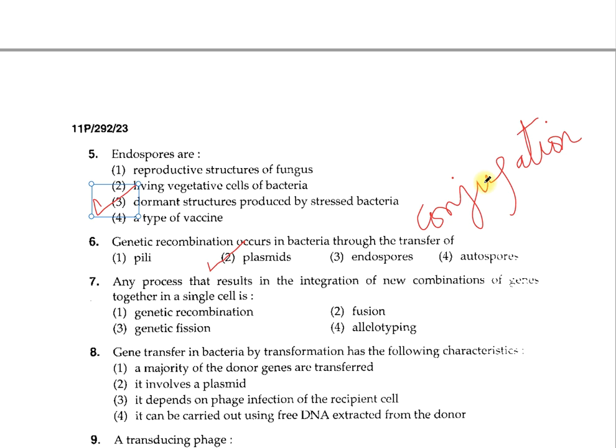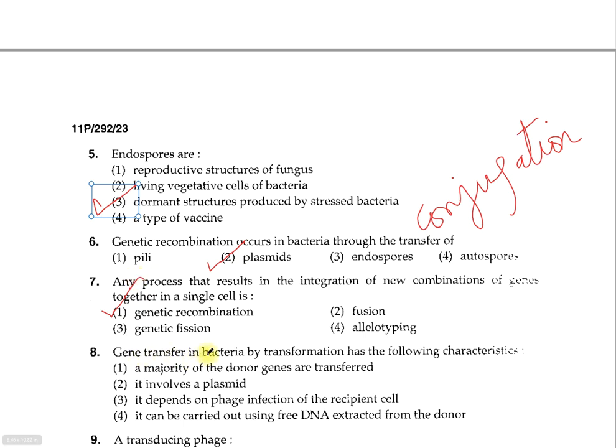Question number 7. Any process that results in the integration of a new combination of genes together in a single cell is 1. Genetic recombination, 2. Fusion, 3. Genetic fission, 4. Allelotyping. Option 1, genetic recombination, is correct. Genetic recombination in bacteria occurs by 3 processes. One is conjugation, and the other 2 are transduction and transformation.